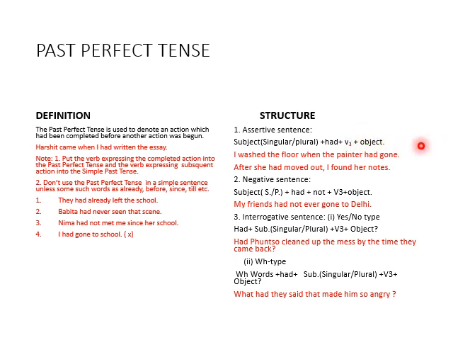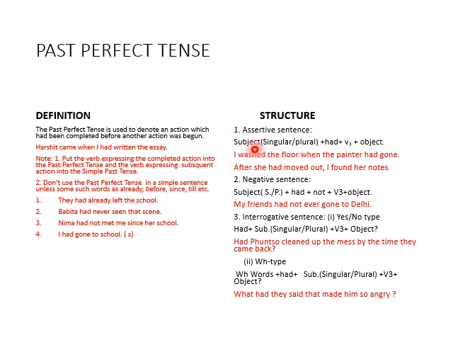Now this action completed first. That's why, on the basis of this, put the verb expressing the completed action. Which action will be complete? Write that action in past perfect tense like this: subject, then auxiliary verb had, after that V3, and then object. It's clear? The painter had gone. This is the completed action. That's why this is in past perfect tense. And then I washed the floor. This is in simple past or past indefinite tense.